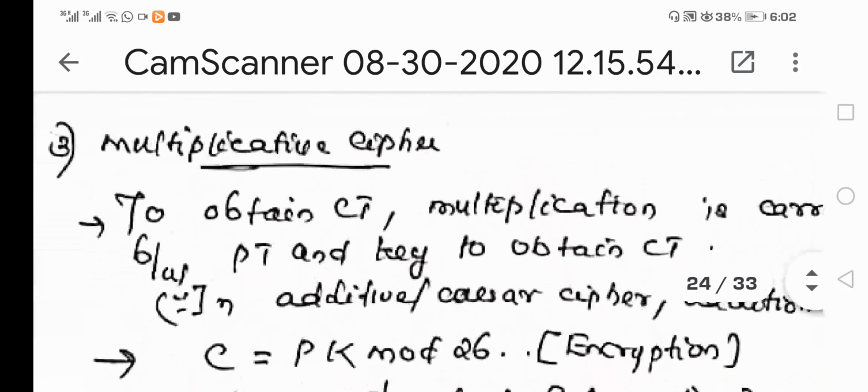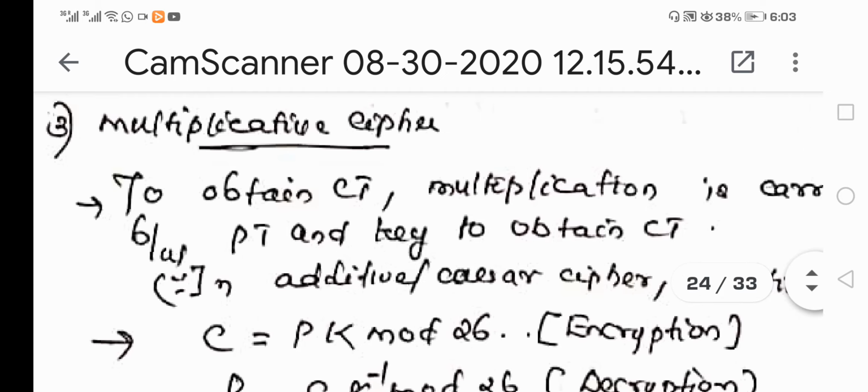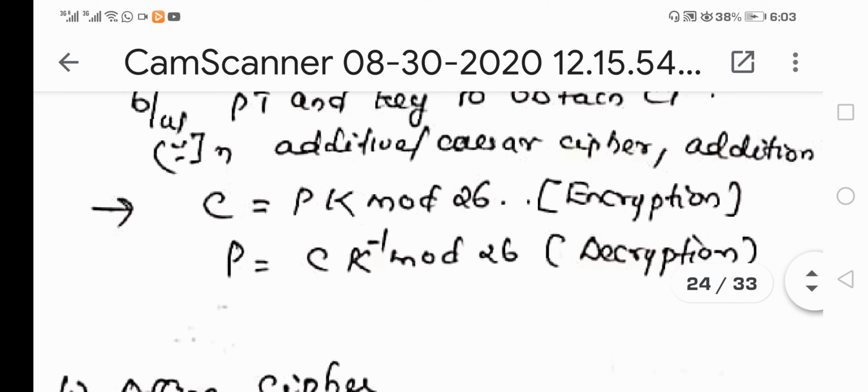The third type of monoalphabetic cipher is the multiplicative cipher. Actually, we had another type of cipher called additive cipher, which was another name for Caesar cipher. What was the operation happening there? It was P plus K mod 26. Addition mod 26 was happening there, but for the product modulo operation, we opt for multiplicative cipher. That is, instead of performing addition, we perform multiplication. That means P into K mod 26 is carried out.